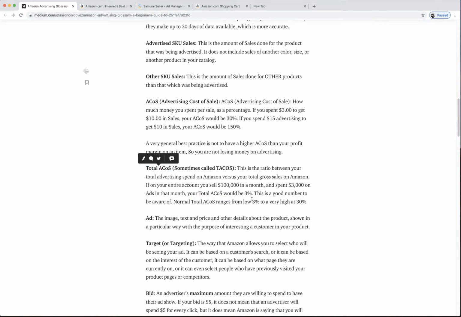Generally, people are normally between 3 and 30%. Some people do have 30%. It is your gross sales, your total sales, between ads, no ads, all that. So all your sales, and then you take your total advertising spend and divide your spend by your total sales. And again, here I have an example: if you sell $100,000 a month and you spend $3,000 on ads, your total ACOS will be 3%.